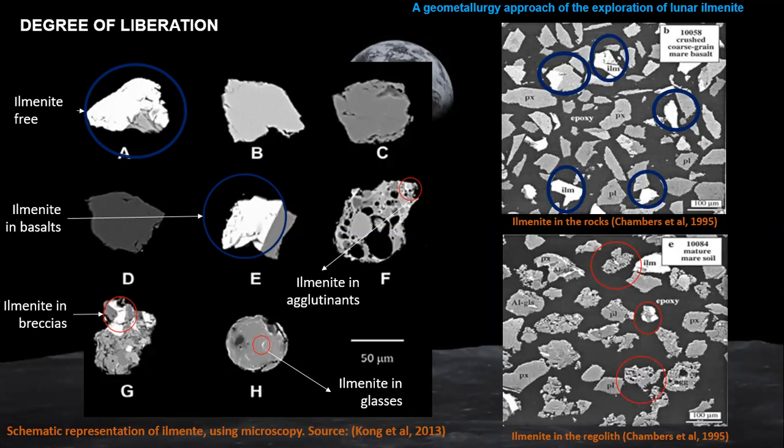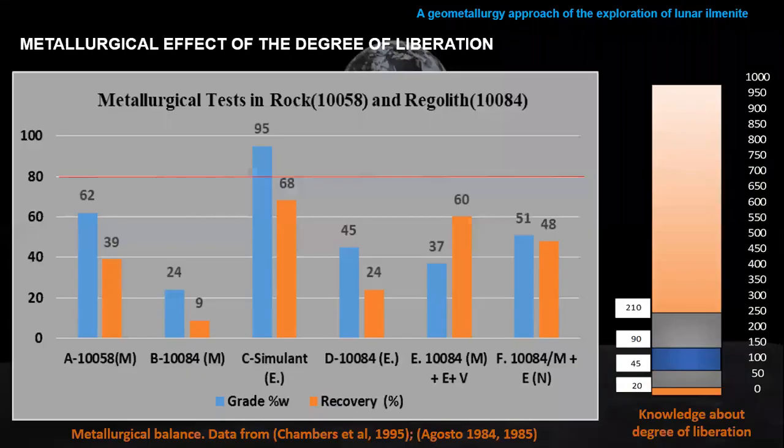When I say free, it is ilmenite in one single particle. In the rocks, we can find values of about 70 to 80% degree of liberation, but in the regolith it is less, because as we can see in the red dots, the ilmenite in the regolith is mixed inside agglutinates or inside breccias or inside glasses, and it's very difficult.